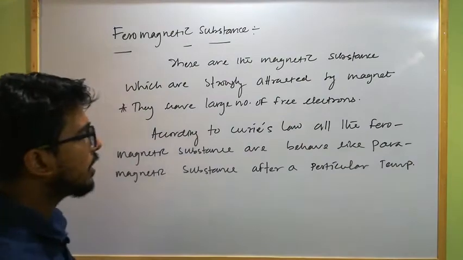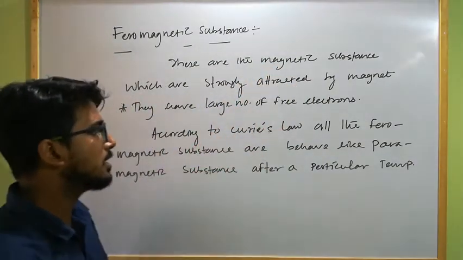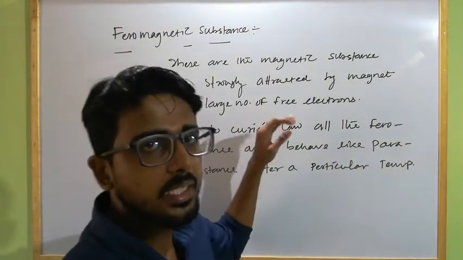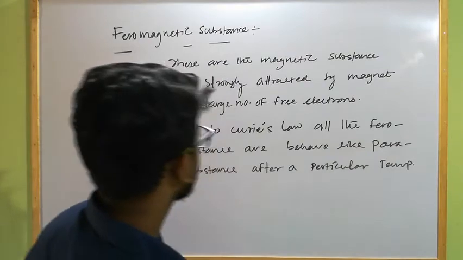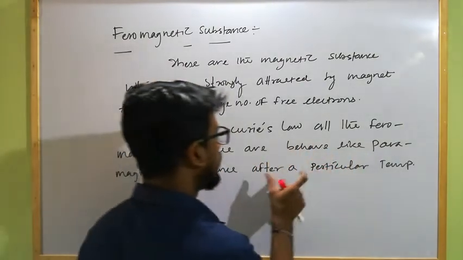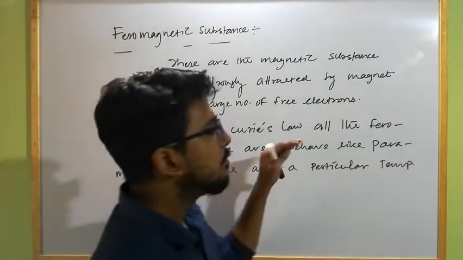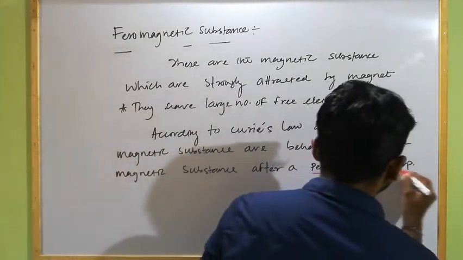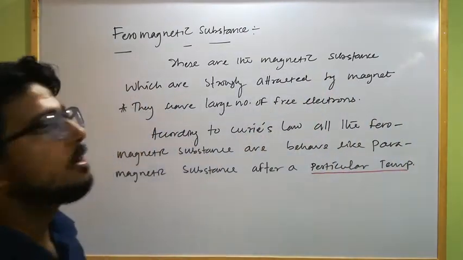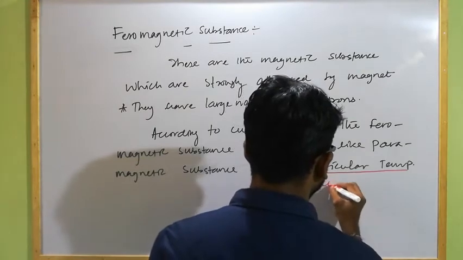That means if you raise the temperature of ferromagnetic substances, as temperature increases, the intensity of magnetization decreases. So at a particular temperature, all ferromagnetic substances behave like paramagnetic substances, and that temperature is different for different ferromagnetic substances. This temperature is known as Curie's temperature.